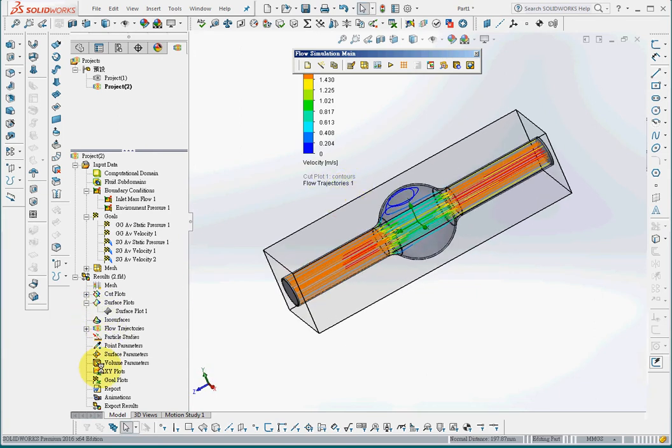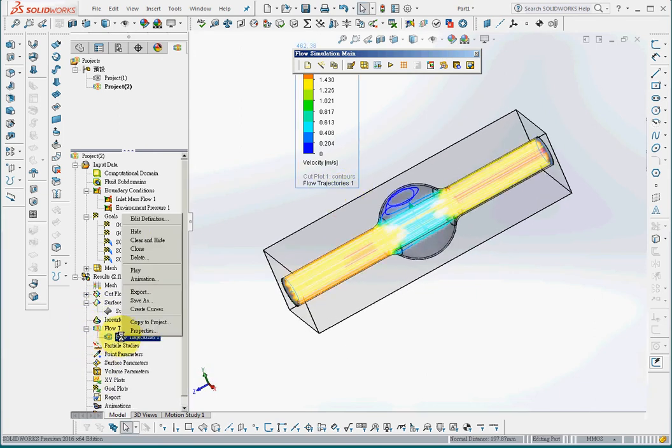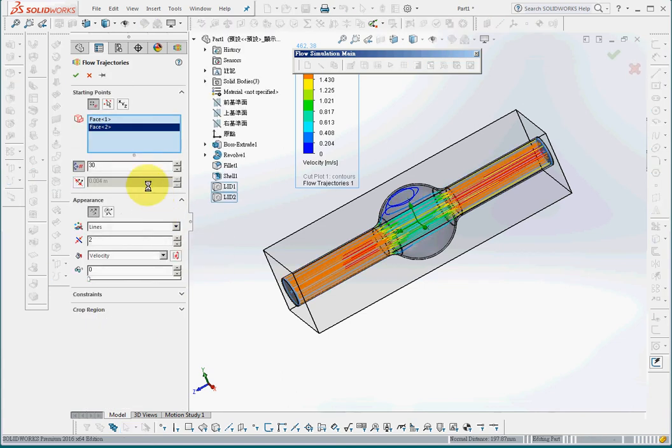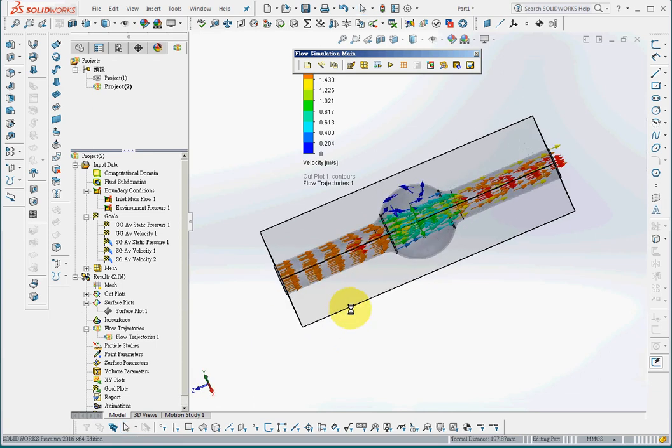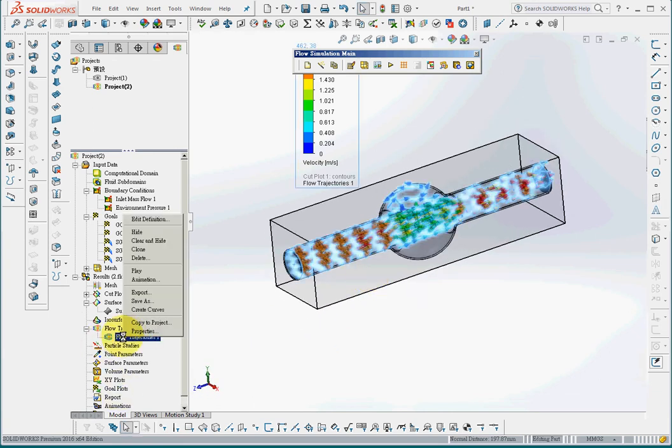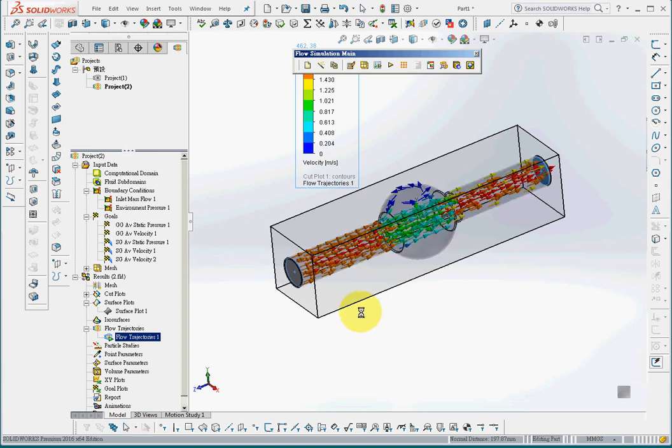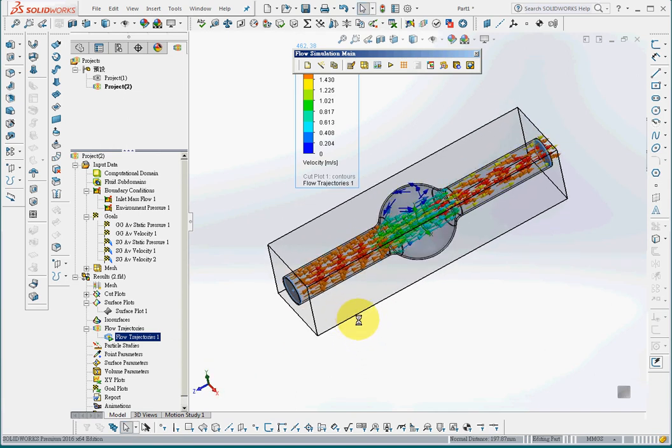But we can also show the flow line using different representations. For example, arrows. And we can make the arrows larger. So this is the flow line, and we can also play the animation for the flow line.